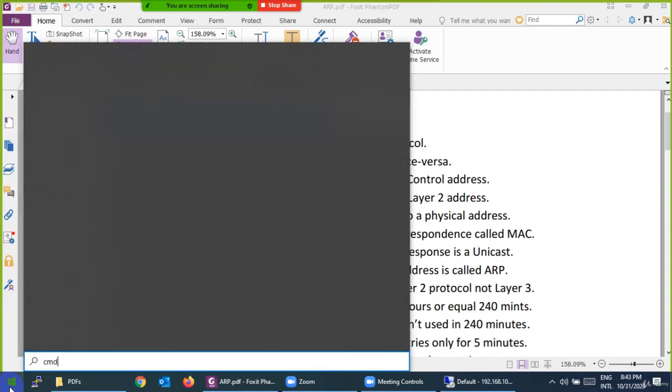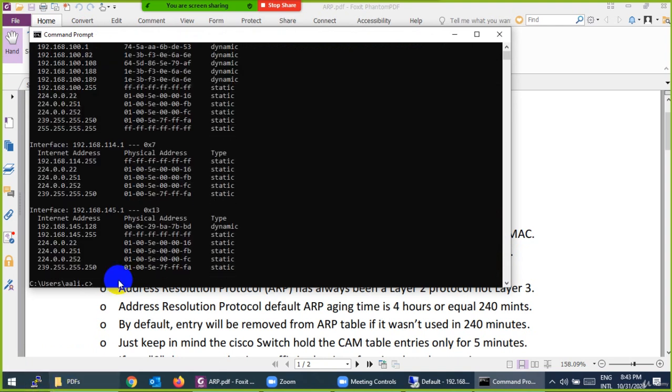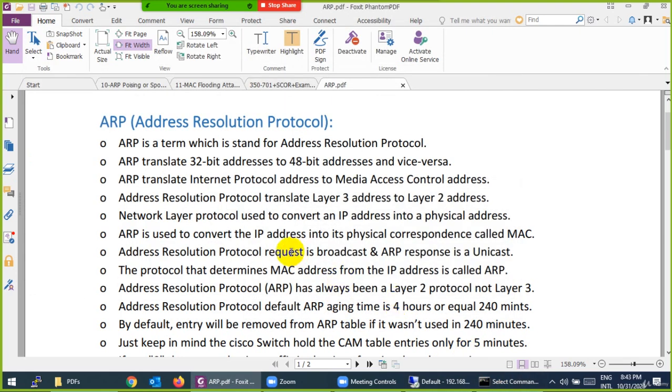Even in a system, if I go and type arp -a, these are the ARP entries: the layer 3 IP and the layer 2 MAC address. They are mapping these details for communication purposes. The first packet always goes to ARP. If the entry is not there, every system, router and device keeps these entries.